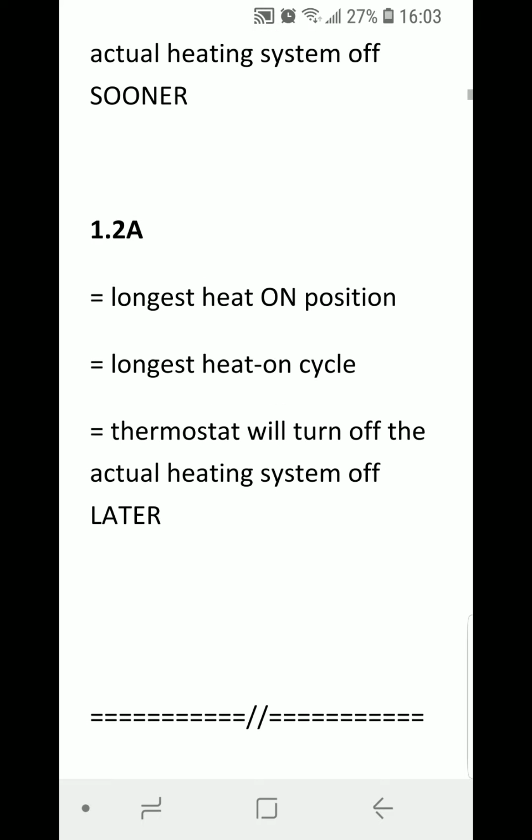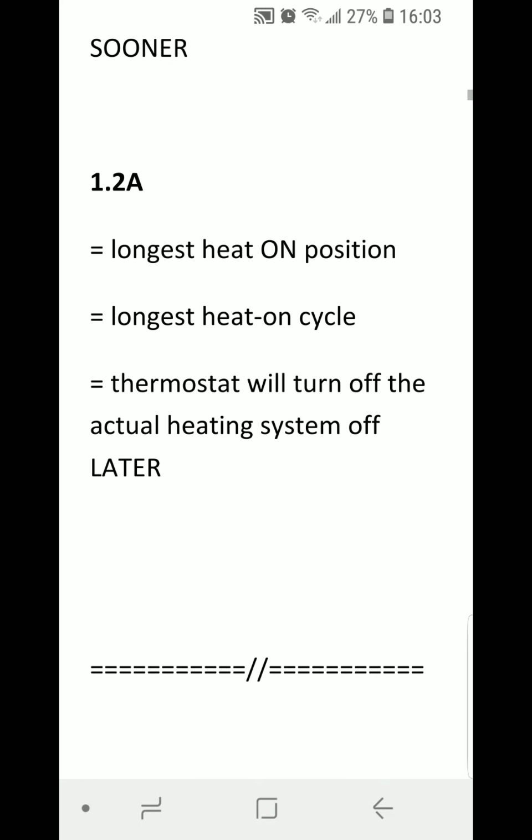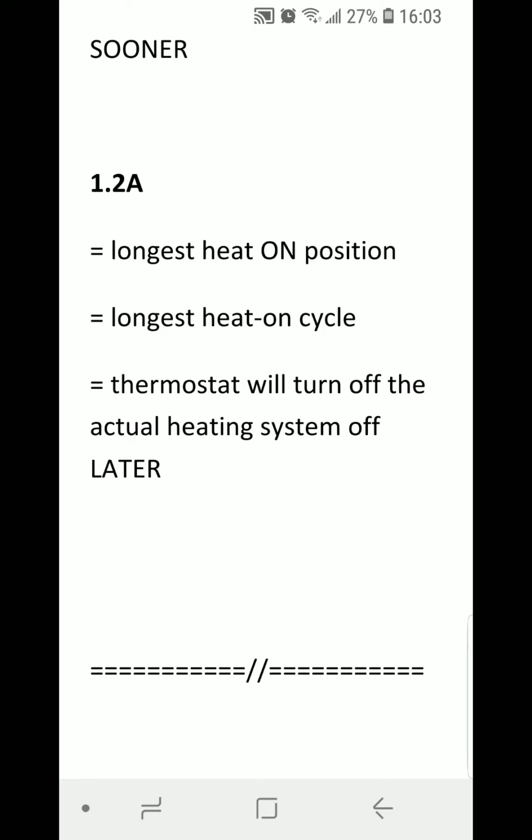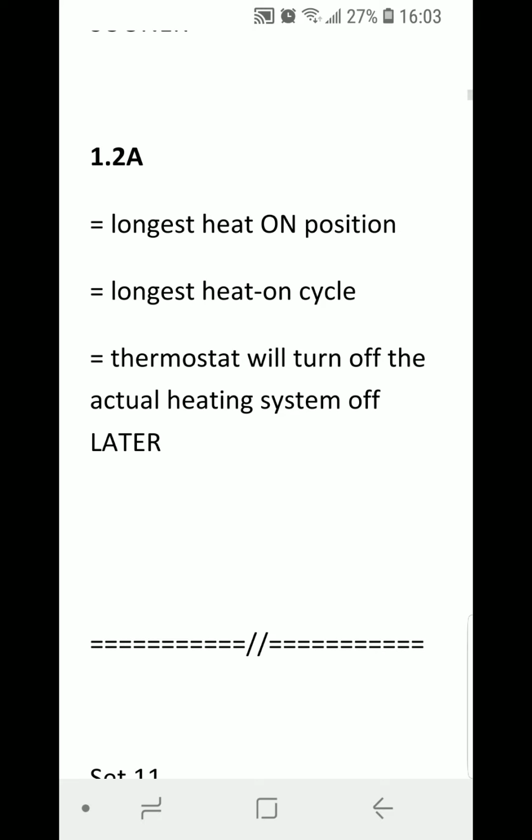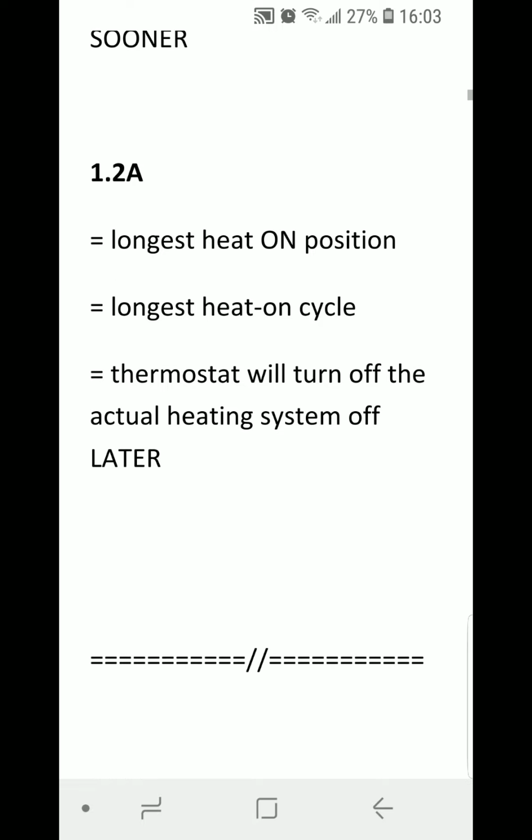The 1.2A setting is the longest on position, the longest heat on cycle, and the thermostat will turn off the actual heating system later. It's a longer heating cycle operation.